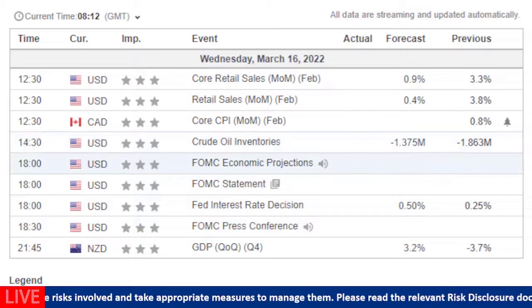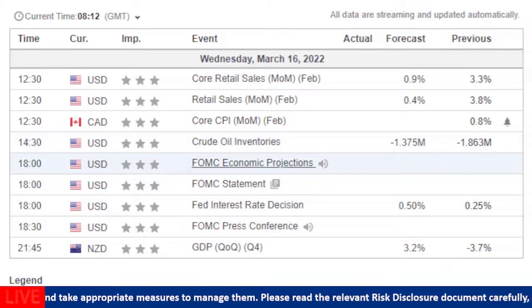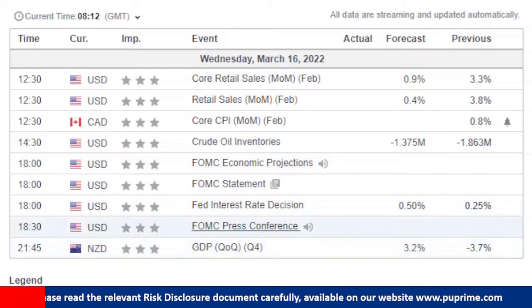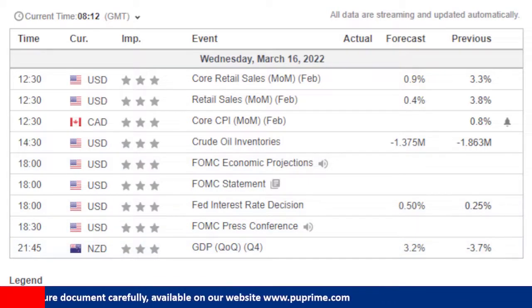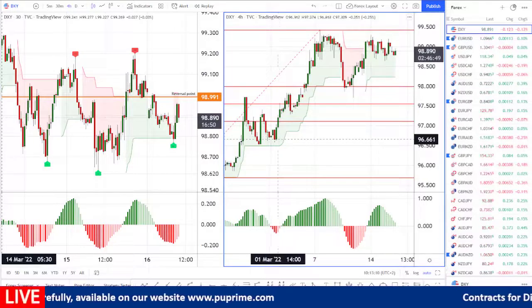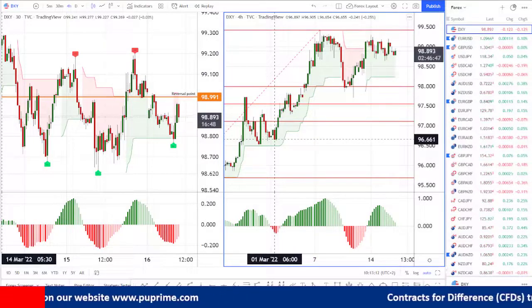And because this is a quarterly meeting, we'll be having the economic projections from the FOMC meeting today. We end our day with the GDP for the fourth quarter for the New Zealand economy, and that's what we're having on the economic agenda. Let's have a quick look at the technical analysis and the charts.